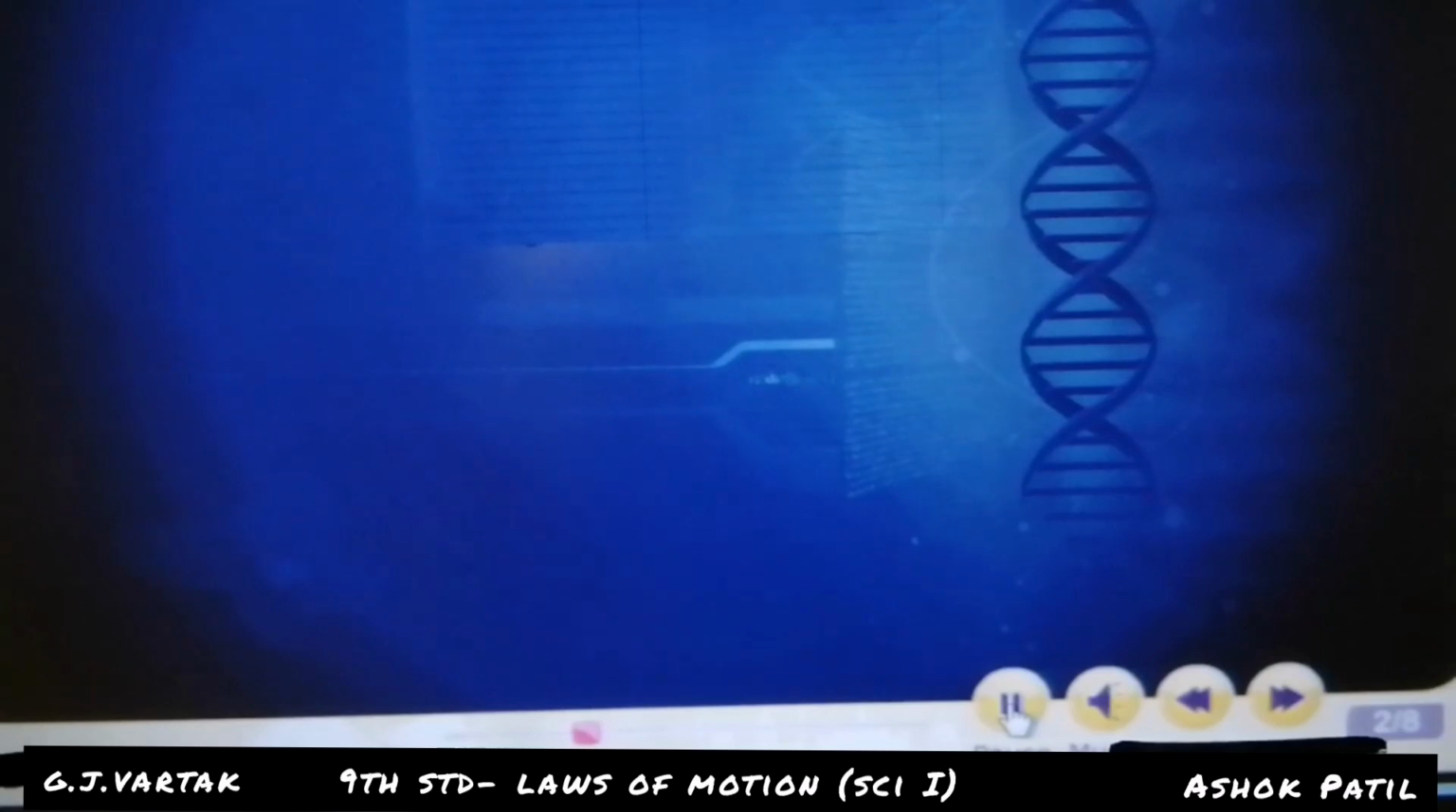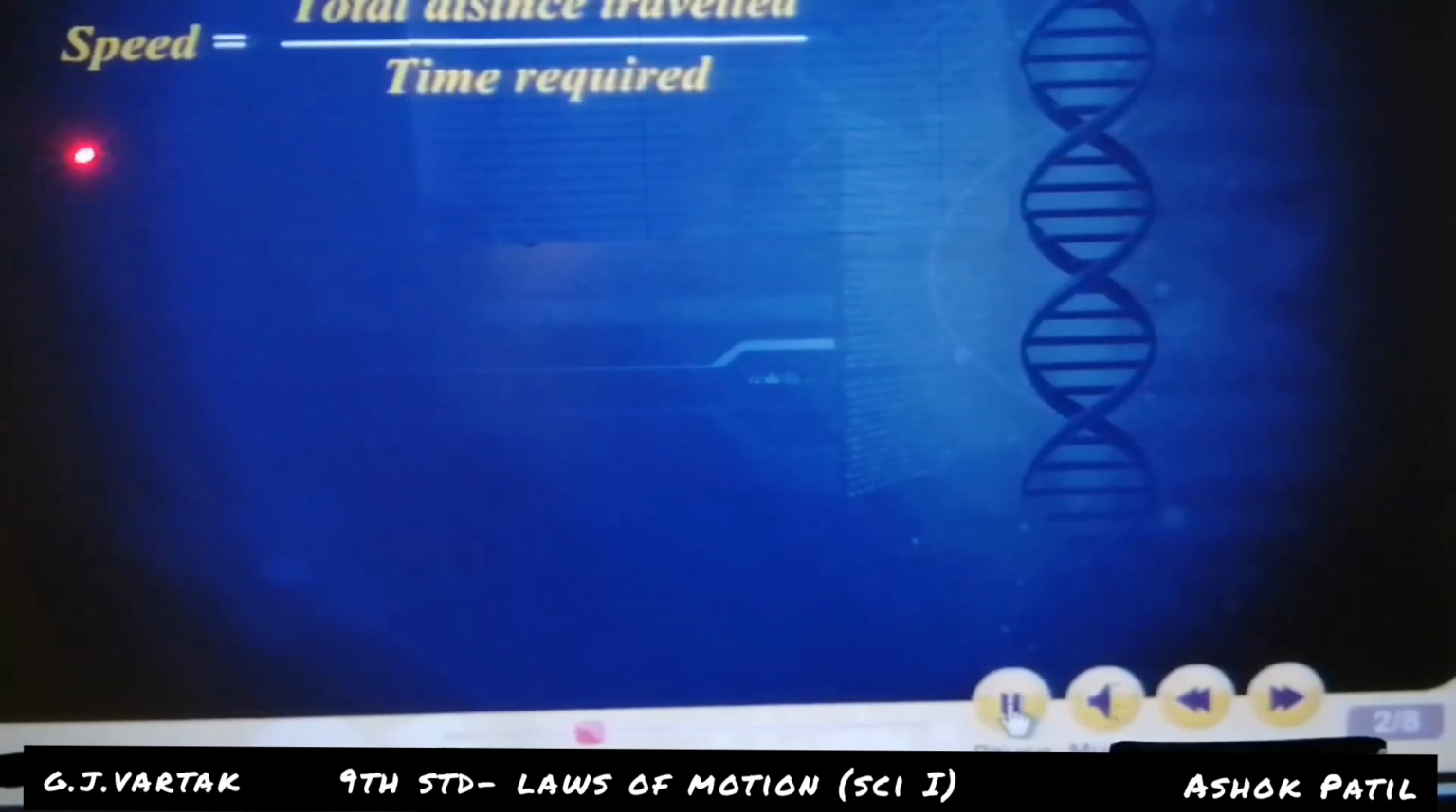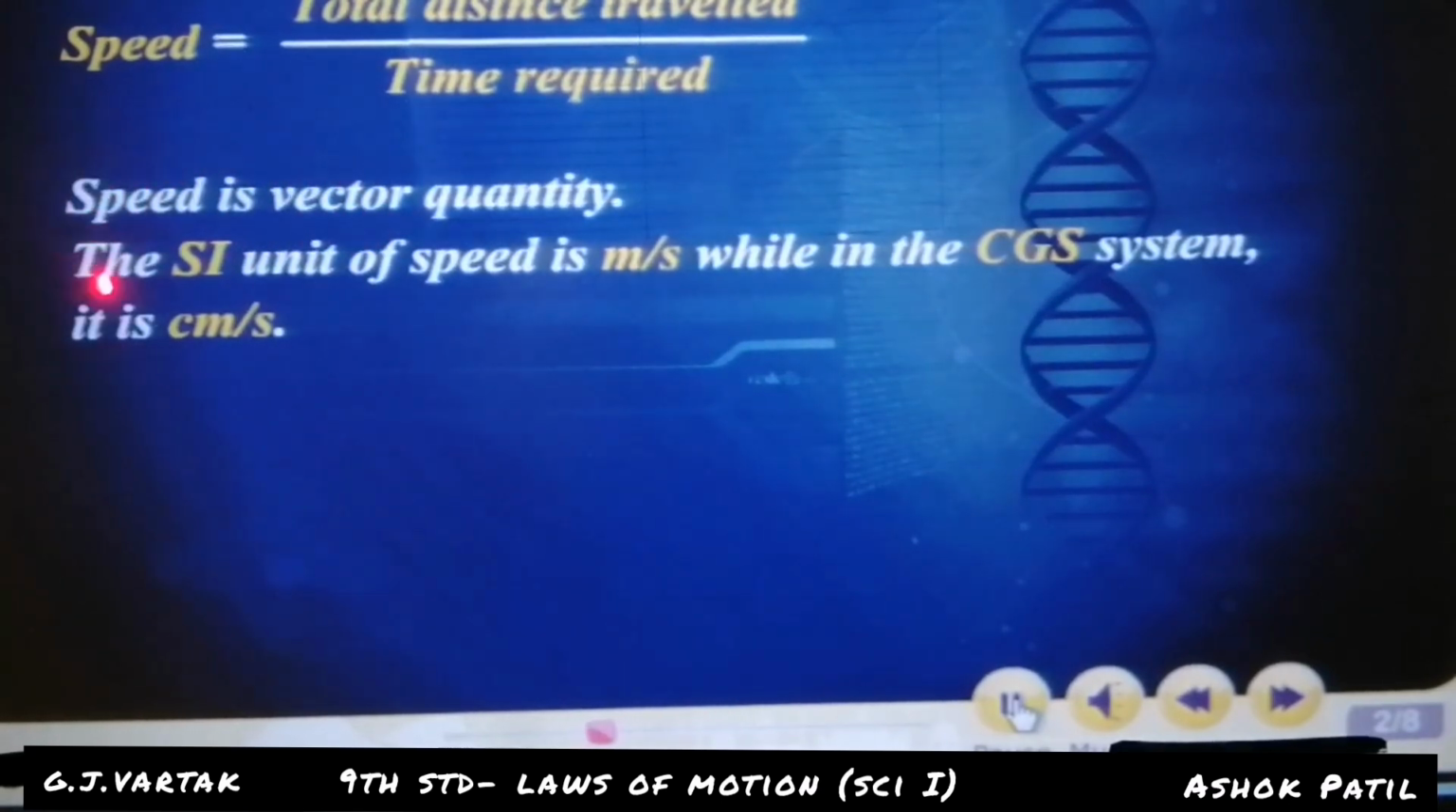Speed and velocity. What is speed? The formula of speed: speed is equal to total distance traveled upon time required. Write down this formula in your notebook. Speed is a scalar quantity.